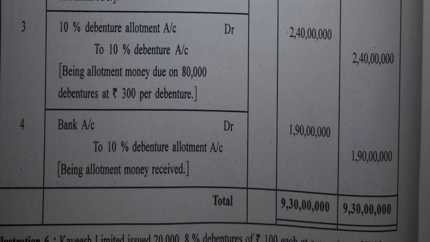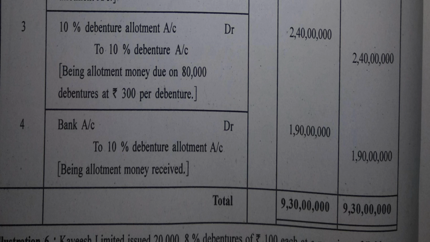So now talking about debenture allotment. Once we are done with the step of application, the next thing is the allotment money becomes due. So 10% debenture allotment account debit, 2 crore 40 lakh rupees to 10% debenture account. 2 crore 40 lakh rupees again. 80,000 debentures and 300 rupees per debenture. Out of 500, 200 with application.